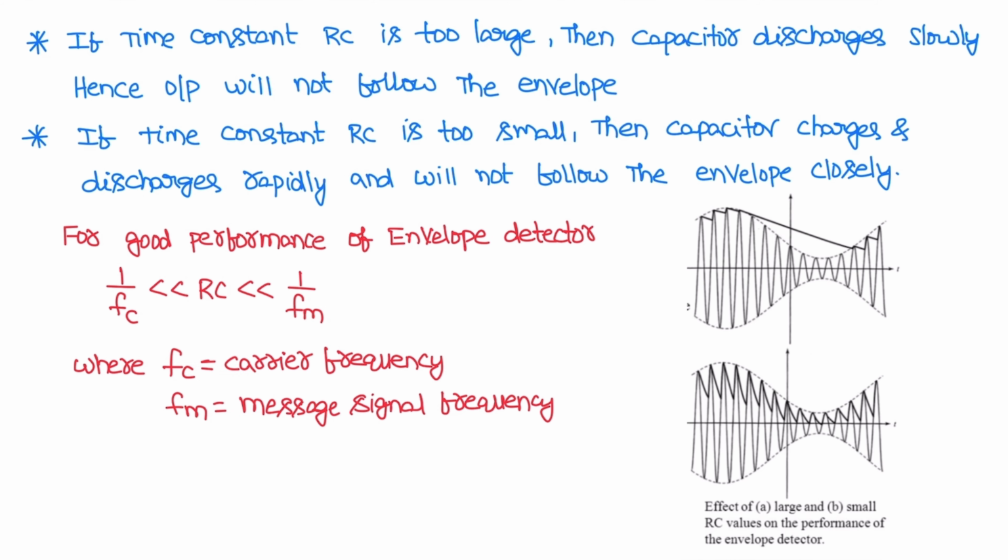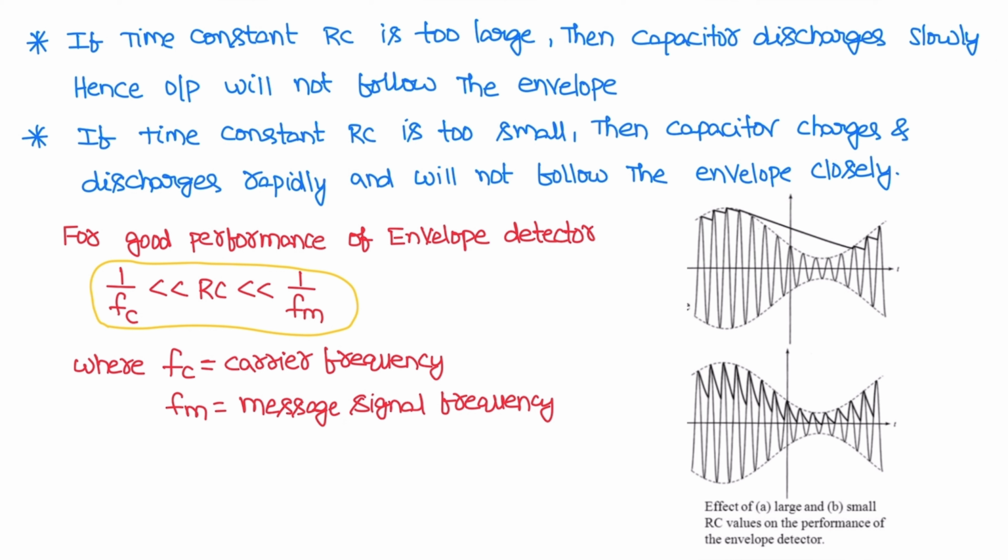This question is related to the envelope detector. For good performance of the envelope detector, the time constant should be 1 by fc less than RC less than 1 by fm, where fc is the carrier frequency and fm is the message signal frequency.